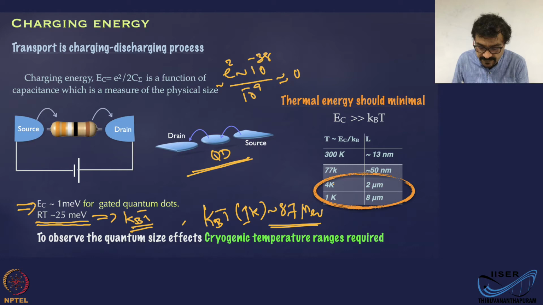This effect is actually because of the confinement, but it's not purely a quantum mechanical effect. It is an electrostatic effect, but the quantum effects that you are seeing here are because the charge e is actually quantized. Okay, we will discuss in detail in the coming slides, but this is just a preamble. So the take-home message is: if you want to observe quantum size effects, you need a low temperature environment. Okay.